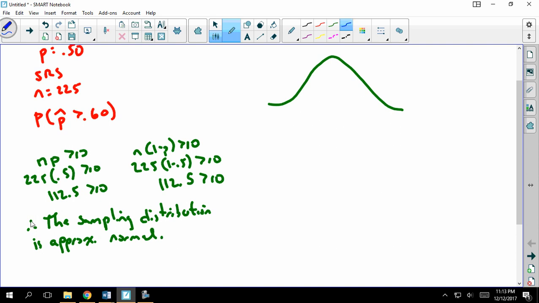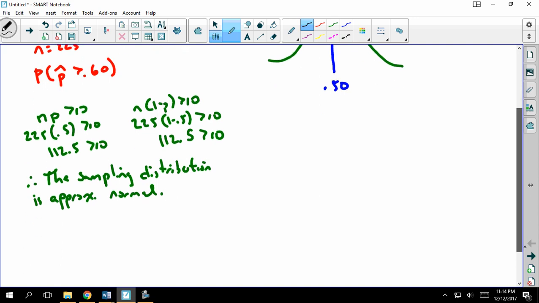Now, furthermore, I know that since it is an SRS, I have an unbiased estimator of the middle. So I know that this is telling me that the mean of all of the p hats is going to be the same as p, and therefore this value right here is 50%. And finally, I need to come up with something to get the standard deviation, to get this distance right here.